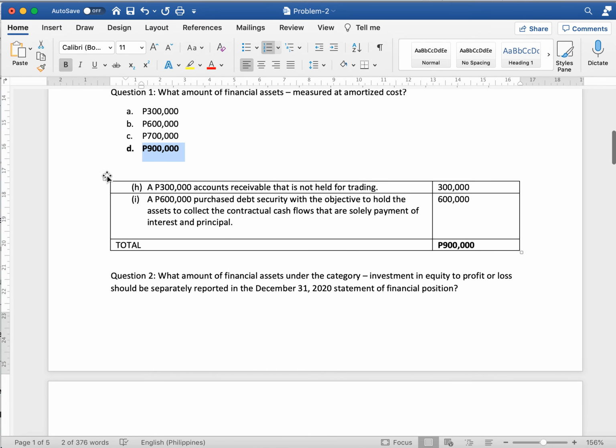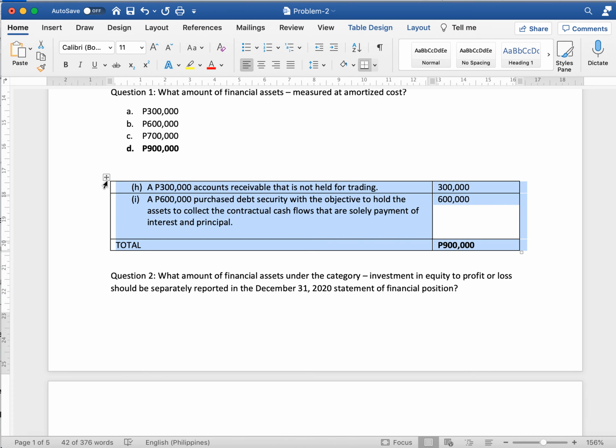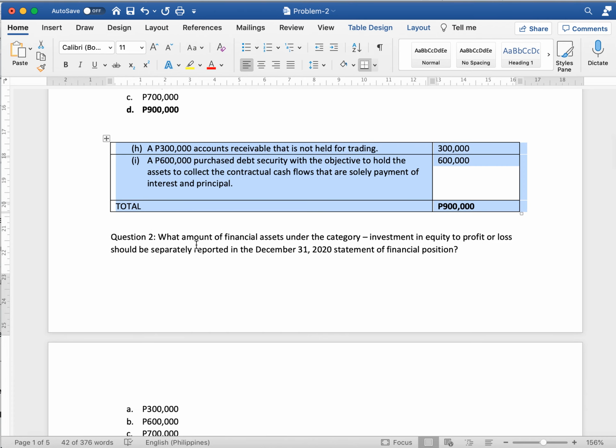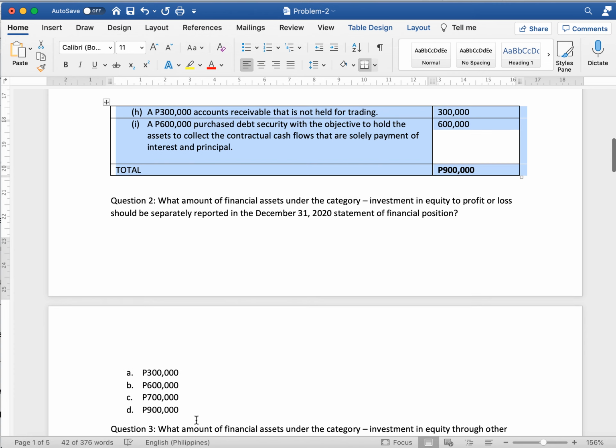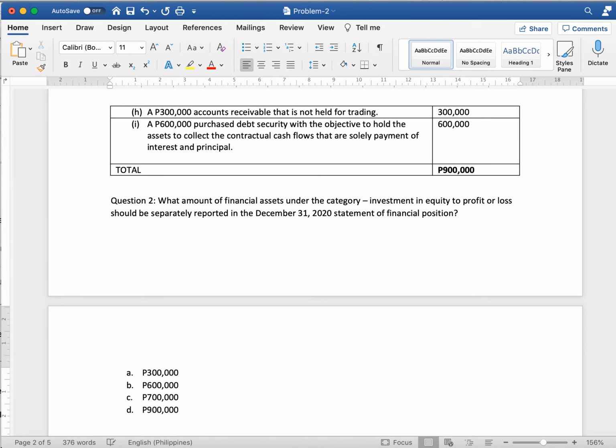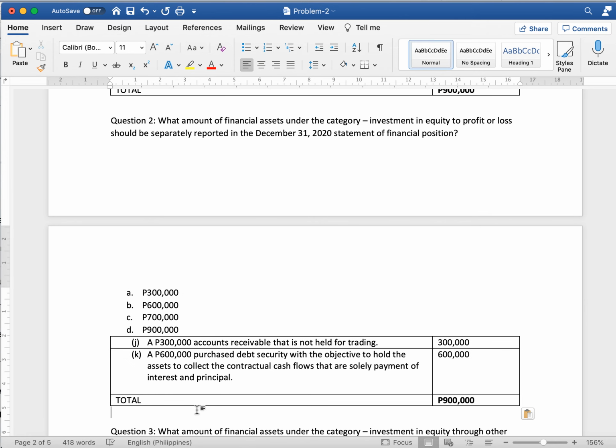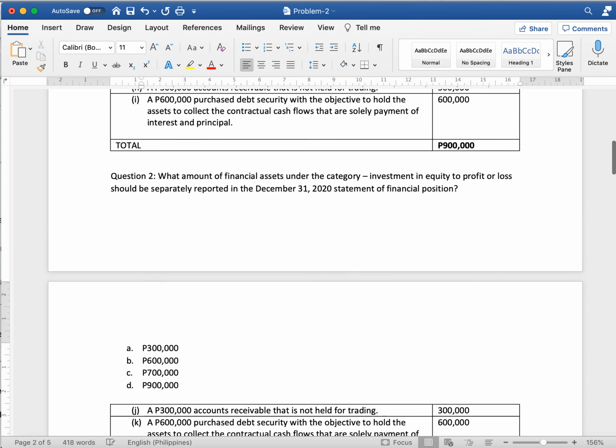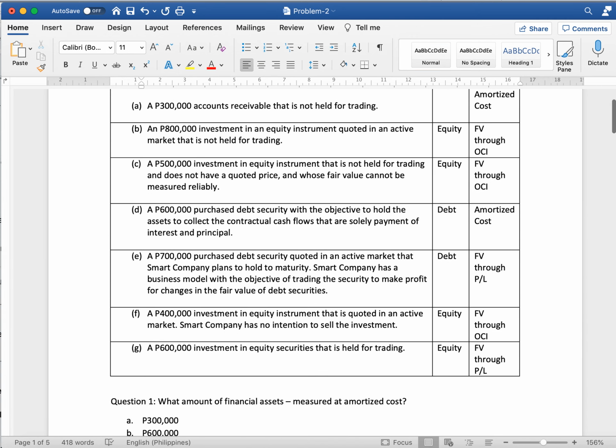The second question asks: what amount of financial asset under the category investment in equity? We are only looking for equity that is in profit or loss. So equity, P&L.